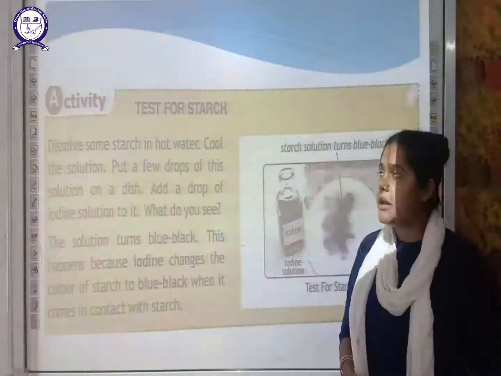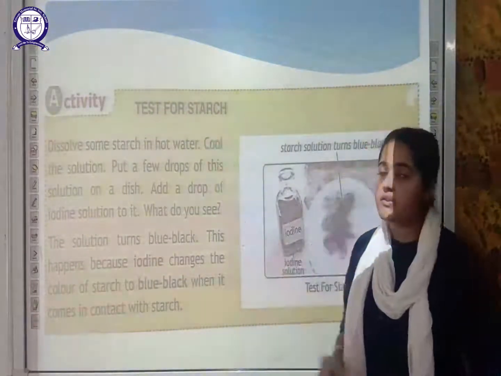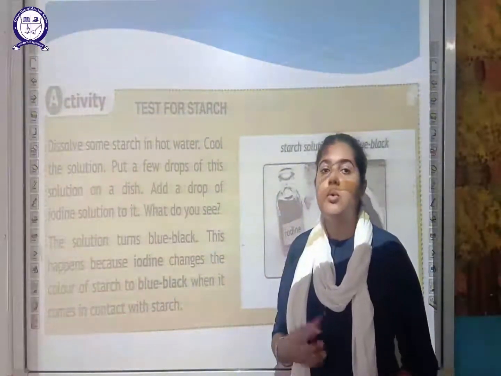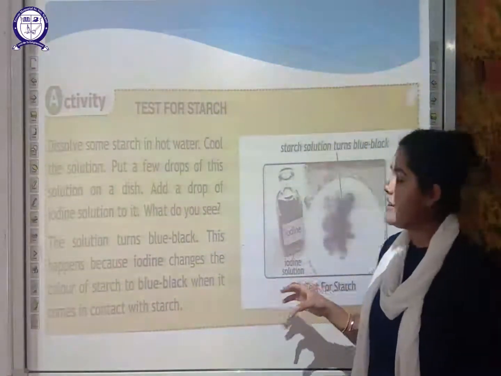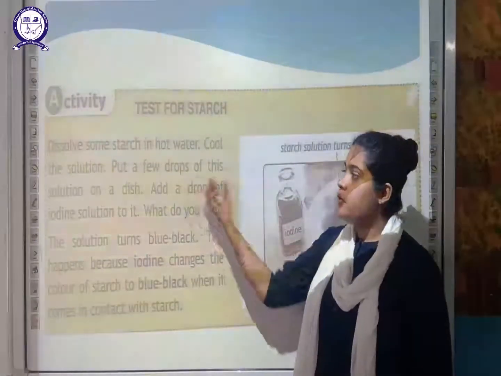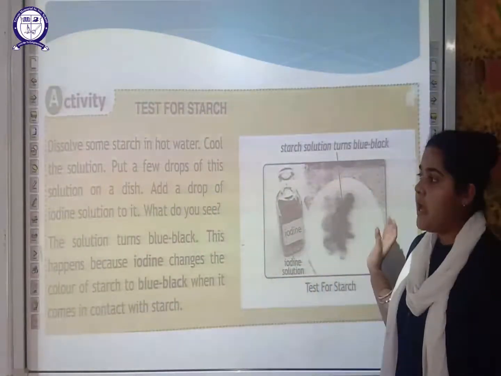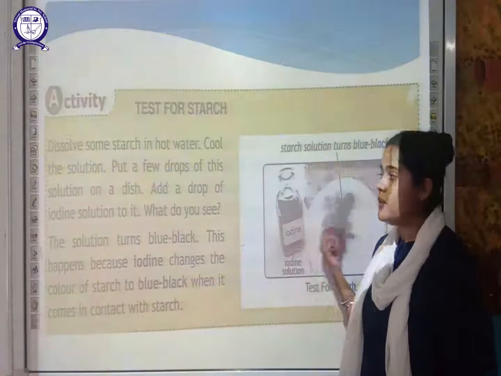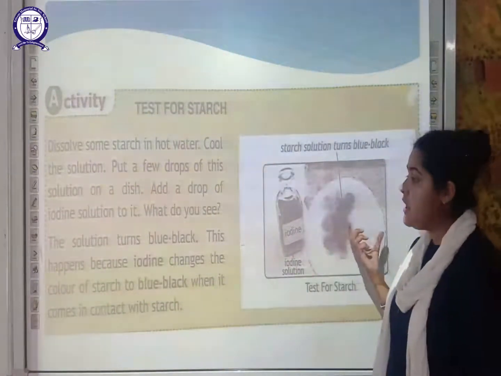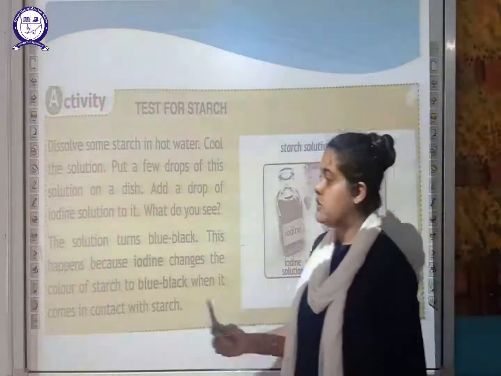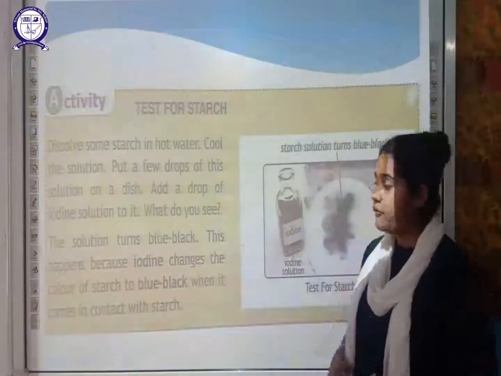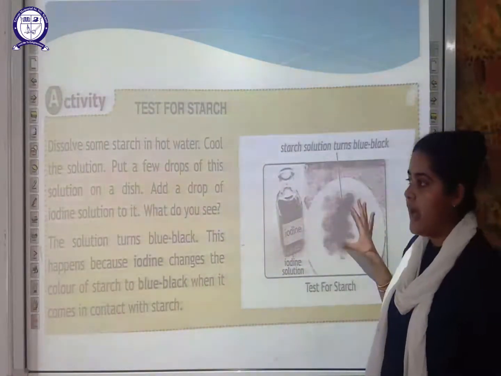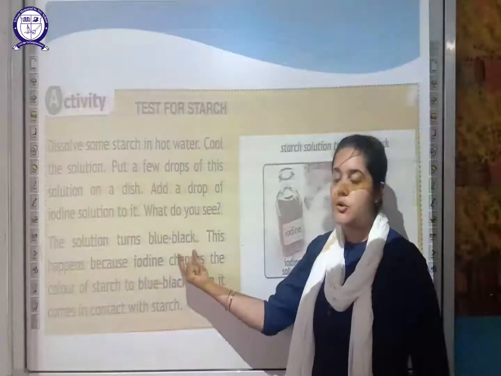Next is an experiment you can do to test for the presence of starch. You take starch and dissolve it in hot water, and then cool that solution properly. After that, from that starch solution, take a few drops and put them in a dish. Then add a few drops of iodine solution to the dish. What you will observe is that the solution turns blue-black.